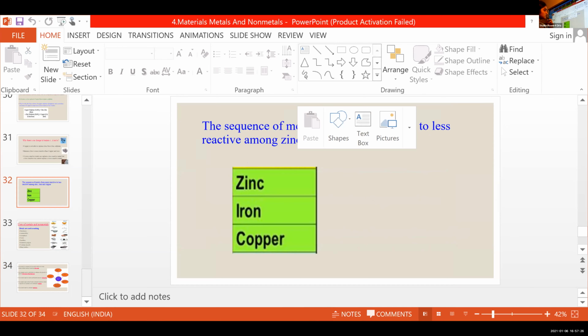So zinc is able to displace iron and copper, but copper cannot replace zinc and iron. A highly reactive metal can displace a less reactive metal, but a less reactive metal cannot displace a more reactive metal. Clear?